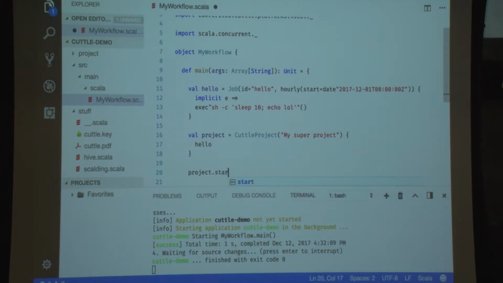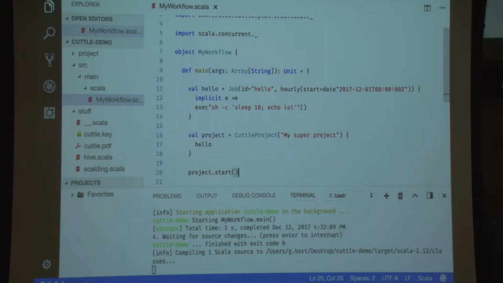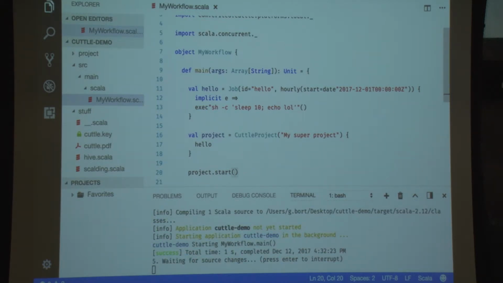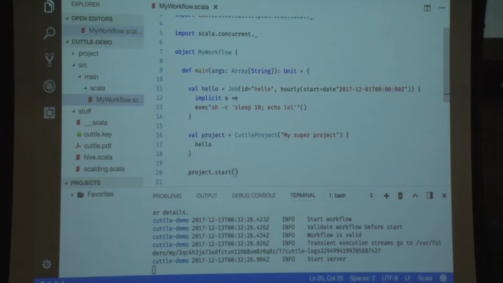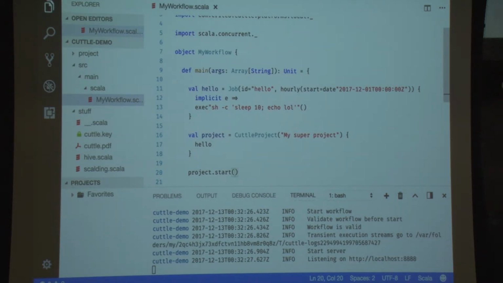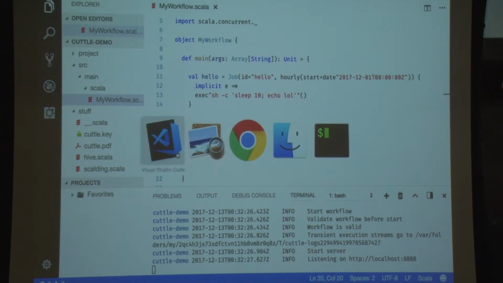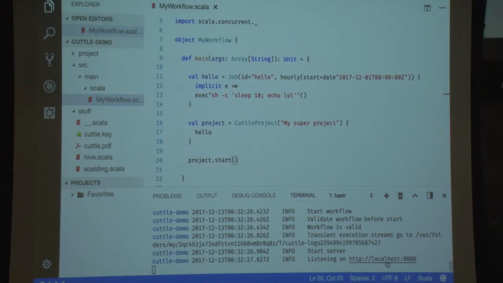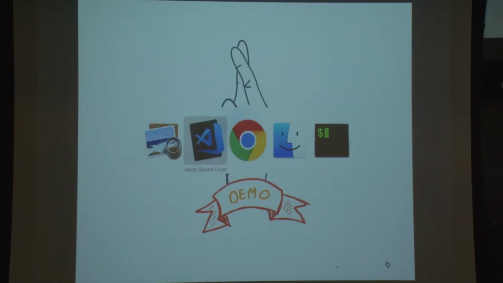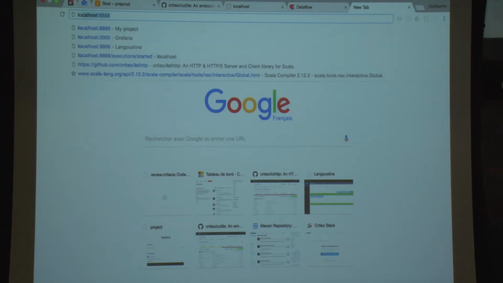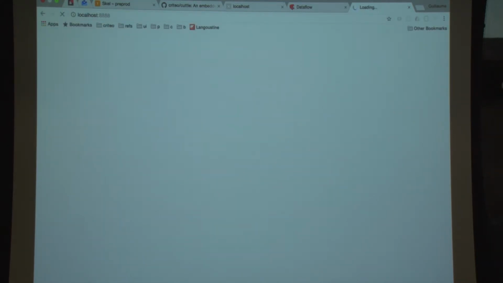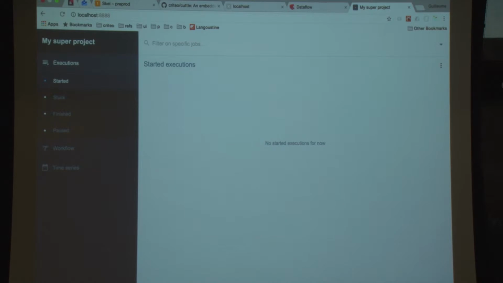So I will start my project. I can start many projects in my main function if I want. I mean, it's just a library. So I can start something else, just some Scala code. I will start. So it started. It needs a MySQL server, by the way, to store its state. So I have a MySQL server here, so it has been connected automatically. And so it has started, and it's also an HTTP server, so with a UI. So I can connect to the UI.